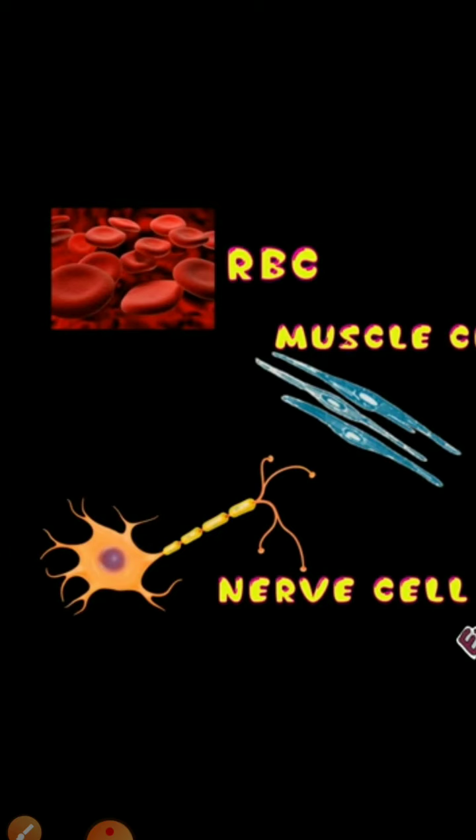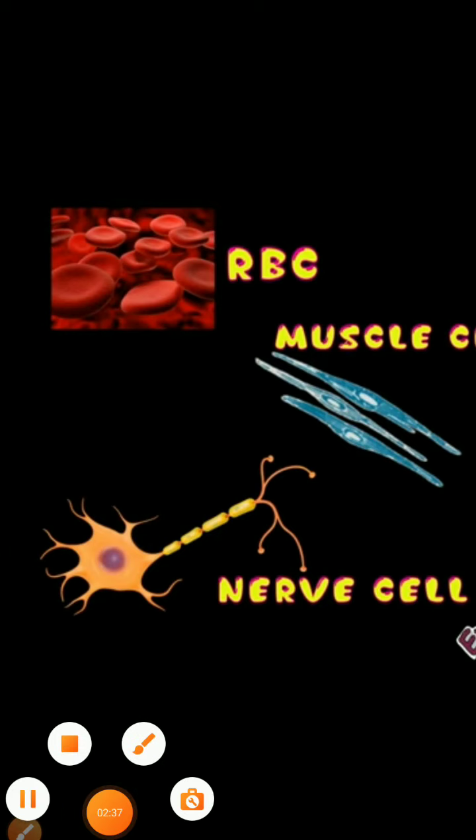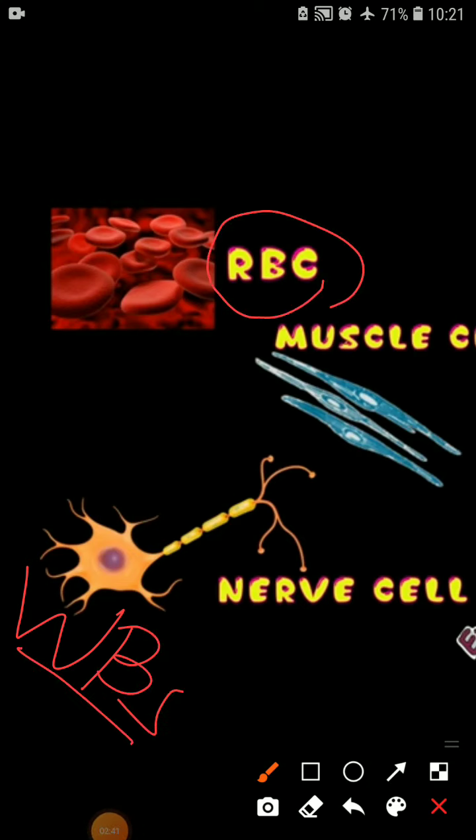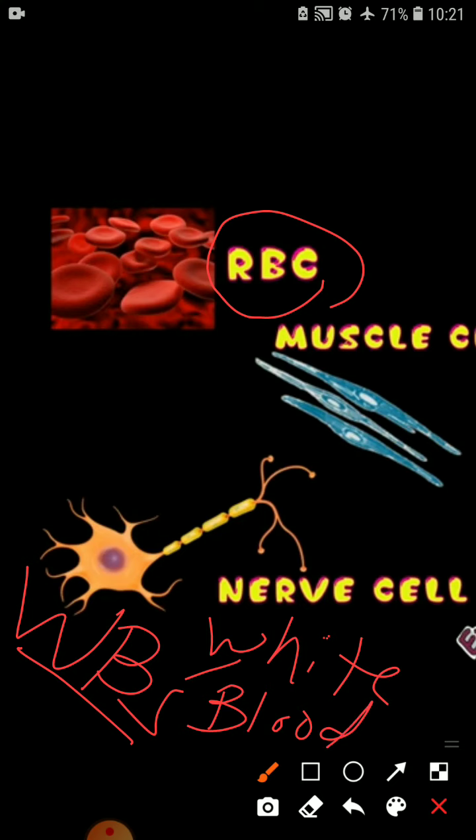Likewise, if we talk about our body, WBCs are also there. As we talk about RBCs, that means red blood cells, WBC means white blood cells. I hope you all know that.